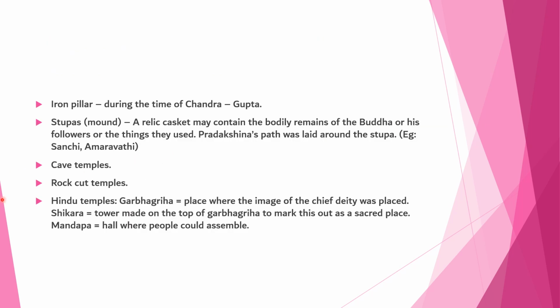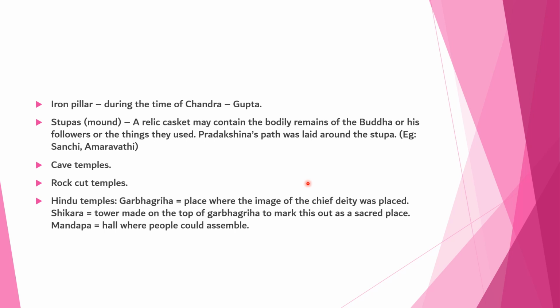The iron pillar, which you can see in the previous slide, was made during the time of Chandragupta. A stupa mound has a clay casket that may contain the bodily remains of the Buddha or his followers, or the things they used. A pradakshina path was laid around the stupa, for example Sanchi, Amaravati.